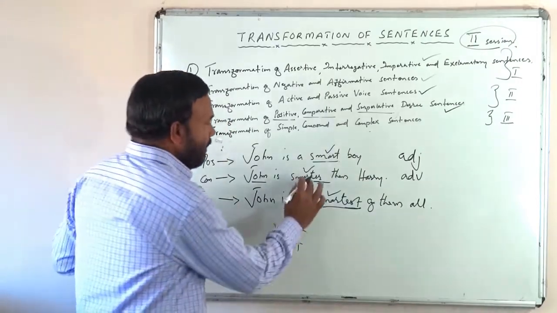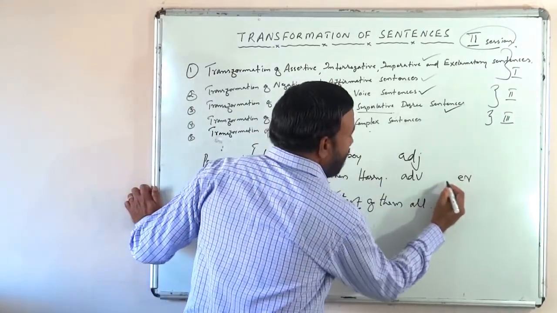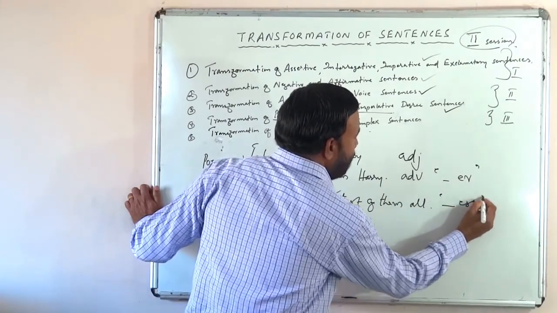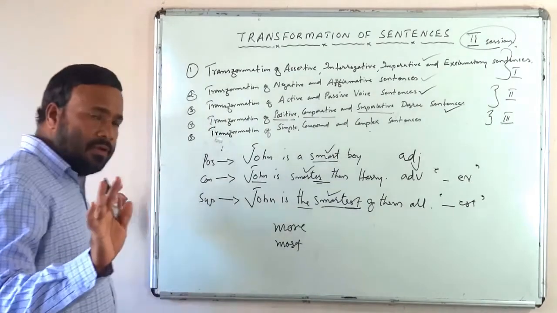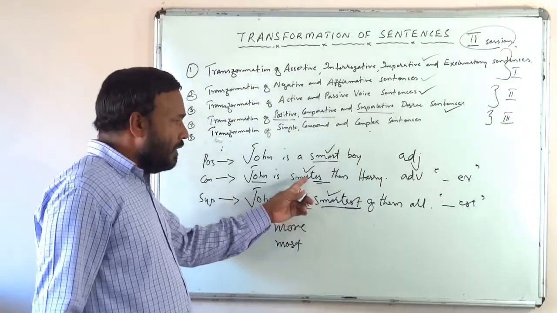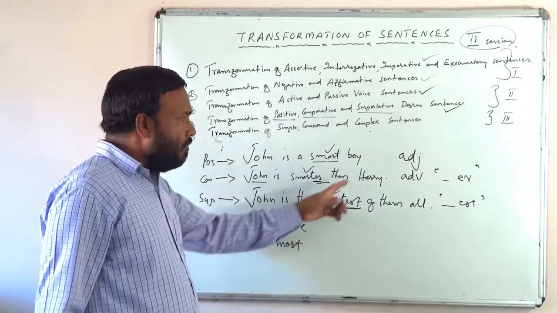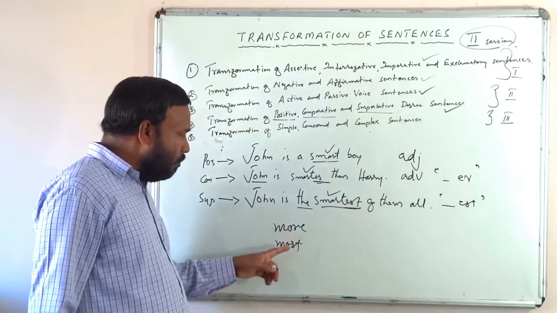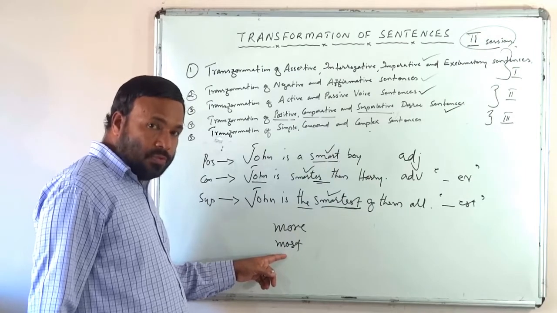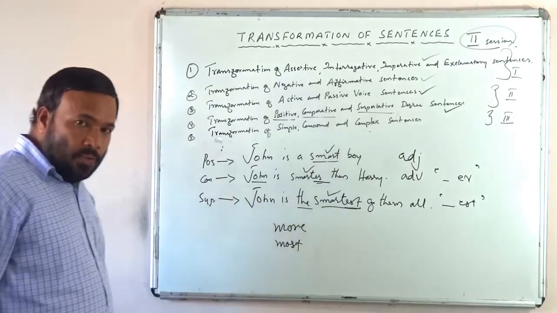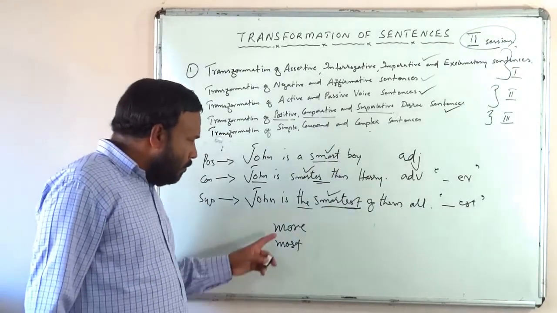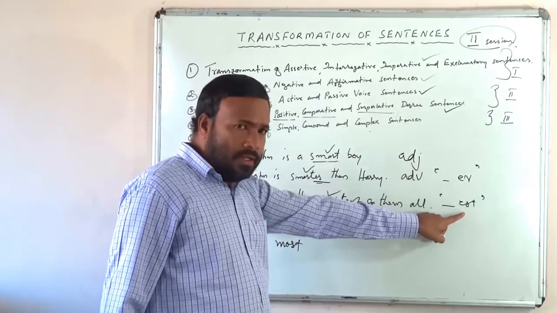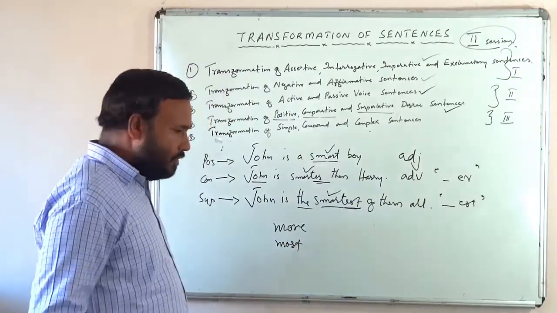Everywhere by adding er and est suffixes, we cannot form the comparative and the superlative degree from an adjective. But sometimes we will have to use more and most also. Where we will use more and most, and where we will use er and est, let us discuss.